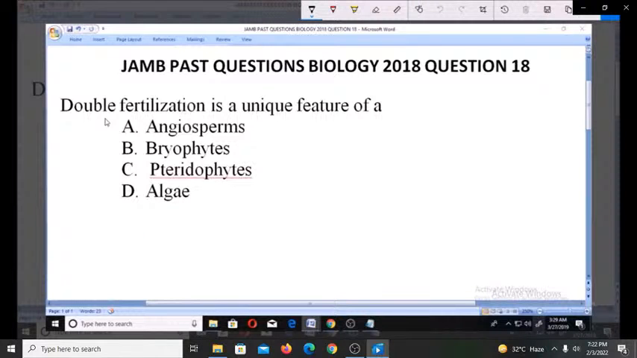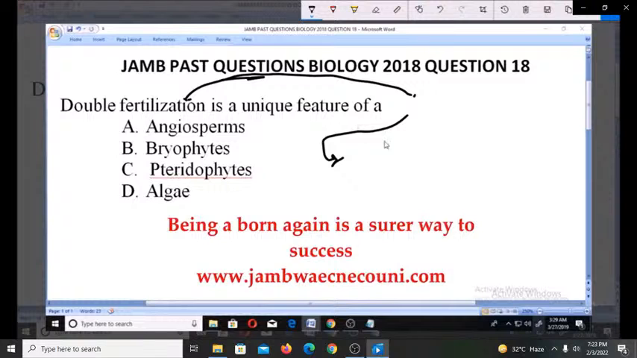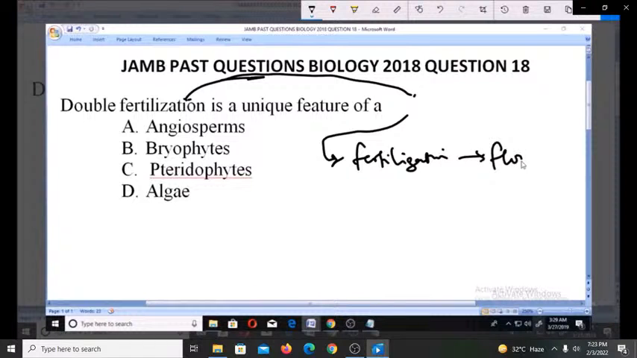Now, before we talk about it, what is double fertilization? Double fertilization is a complex fertilization mechanism of flowering plants. So it's the type of fertilization that happens for flowering plants, and it is complex. Now, how does it happen? And these flowering plants that we'll talk about are also known as angiosperms.